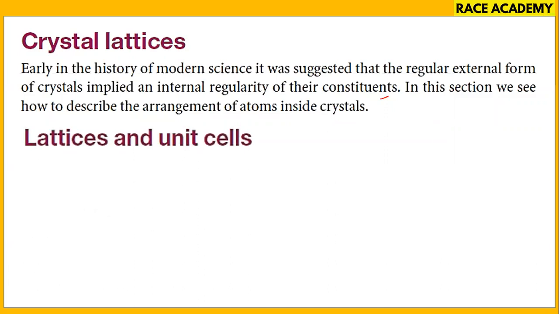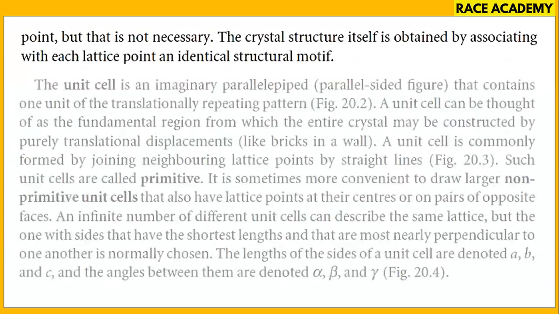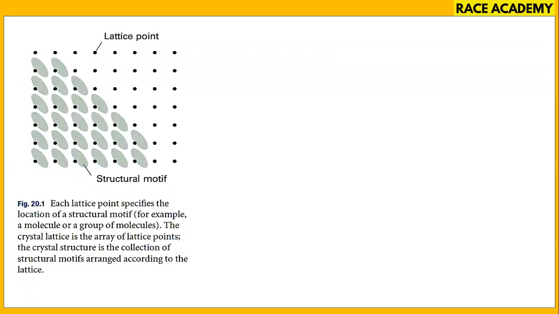Lattices and unit cells. We'll call these structural motifs. A crystal is built up from regularly repeating structural motifs, which may be atoms, molecules, or a group of atoms. A space lattice is the pattern formed by the points representing the locations of these motifs. You can see the diagram here. This is the structural motif.